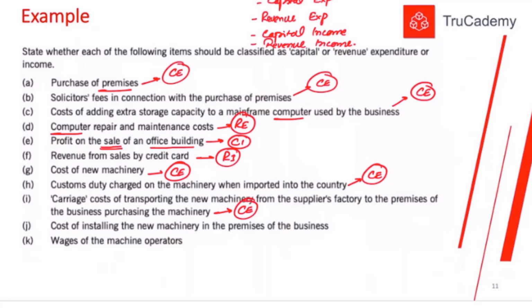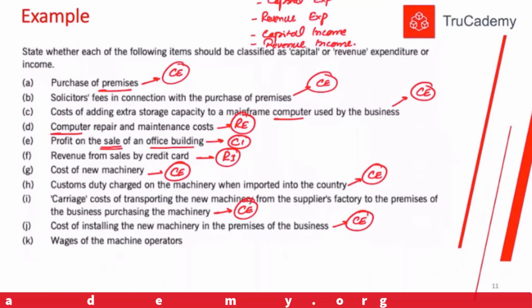Cost of installing the new machinery in the premises of the business. Now this is the cost of installation of new machinery, because you bought the machinery so you can use it. If you are not going to do installation, that machinery will be useless for you. So this is necessary to take benefit from that machinery. This cost is necessary to incur. This is also a capital expenditure. Last, wages of the machine operators. These machine operators will keep working on your machinery for life. So obviously it's a revenue expense. It's a day-to-day expense.